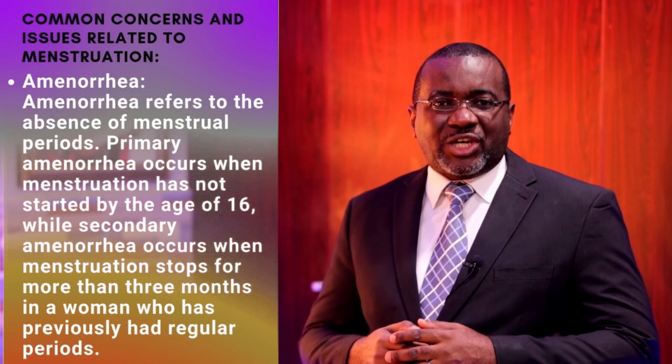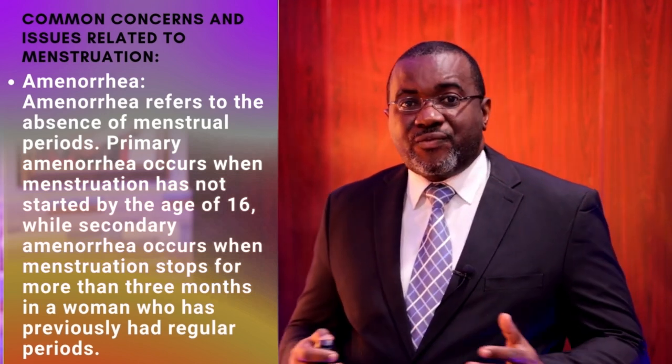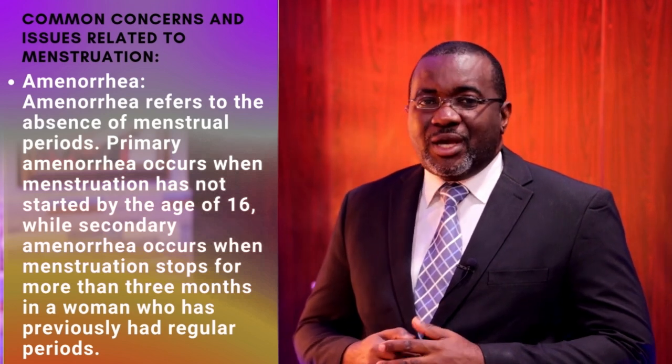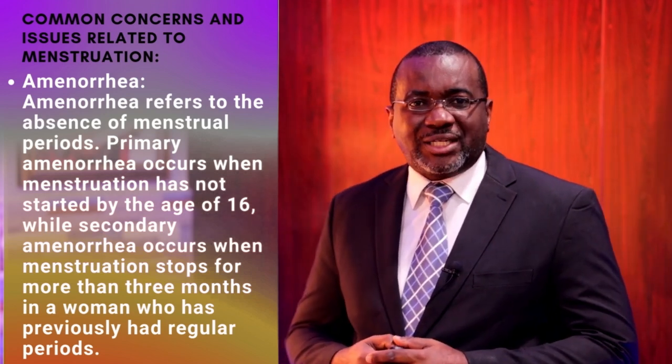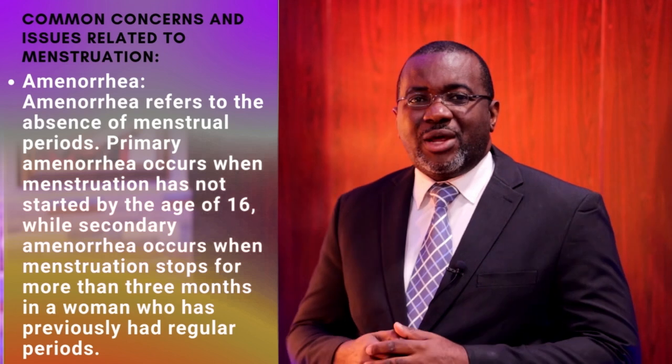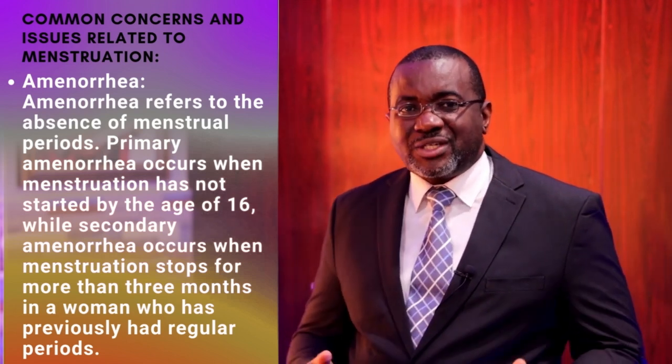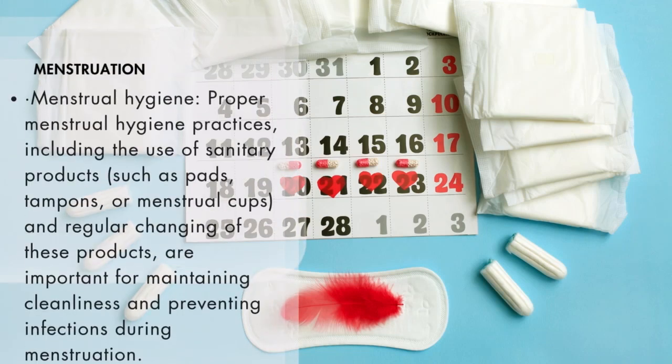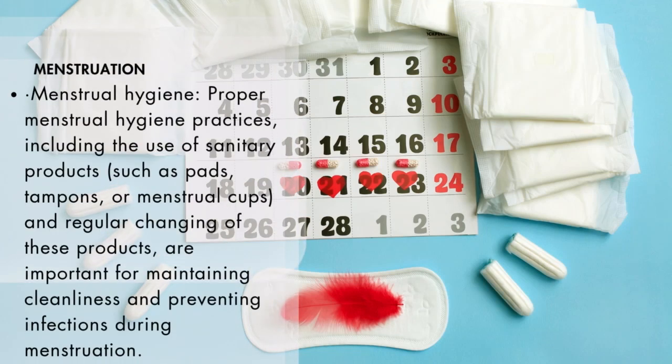Amenorrhea could also occur as a challenge during the menstrual phase, and it refers to the absence of menstrual periods. Primary amenorrhea occurs when menstruation has not started by the age of 16, while secondary amenorrhea occurs when menstruation stops for more than 3 months in a woman who has previously had regular periods. Amenorrhea can be caused by various factors, and they include pregnancy, hormonal imbalances, stress, excessive exercise, certain medical conditions, or certain medications.